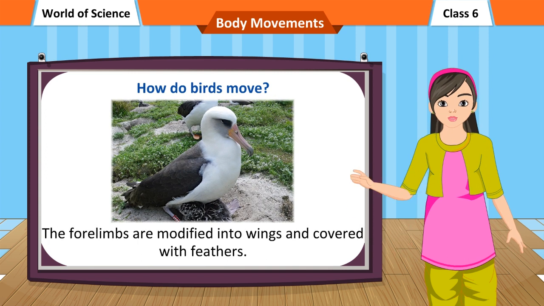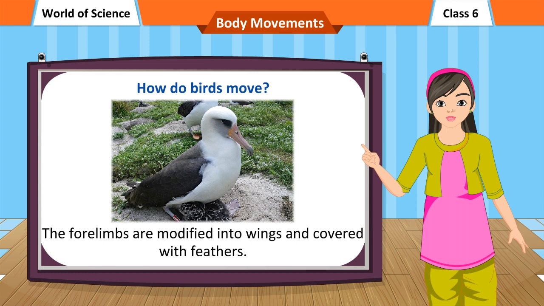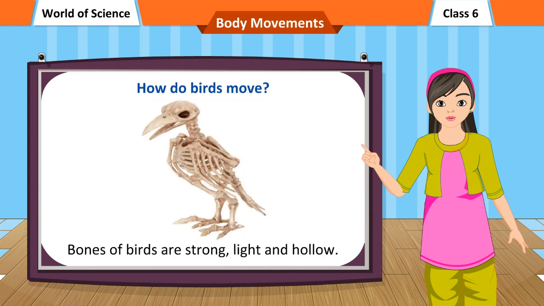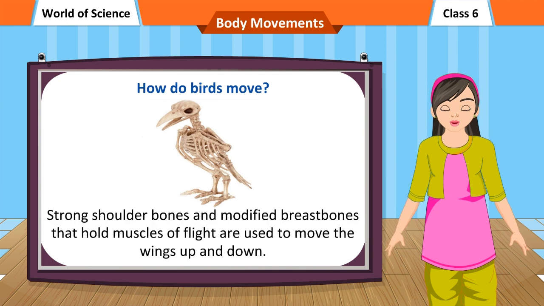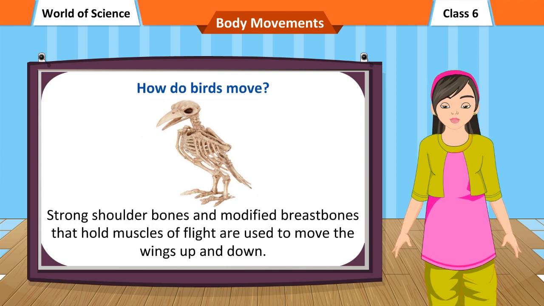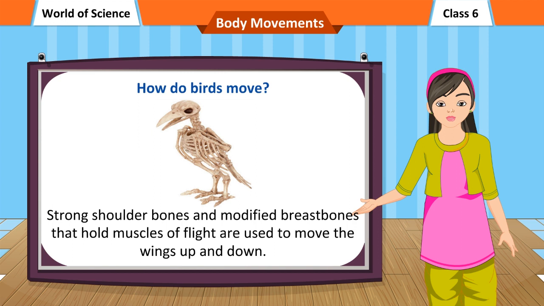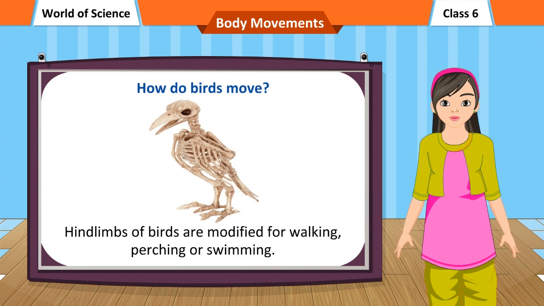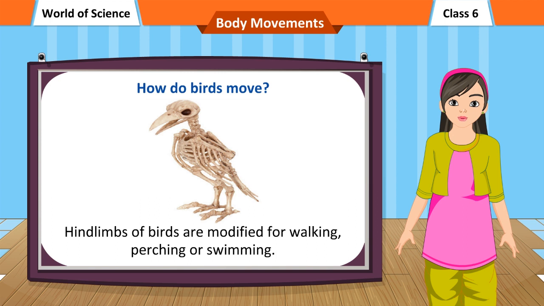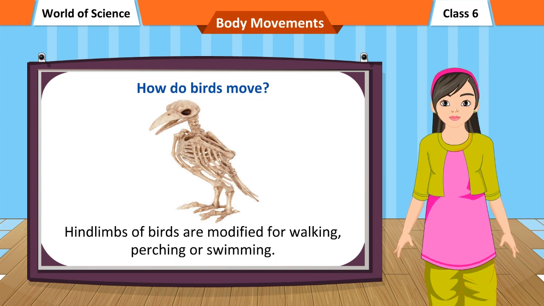The forelimbs are modified into wings and covered with feathers. Bones of birds are strong, light and hollow. Strong shoulder bones and modified breast bones that hold muscles of flight are used to move the wings up and down. Hind limbs of birds are modified for walking, perching or swimming.